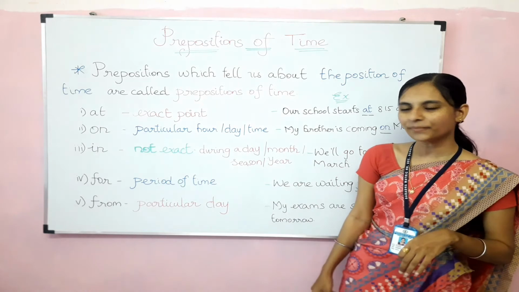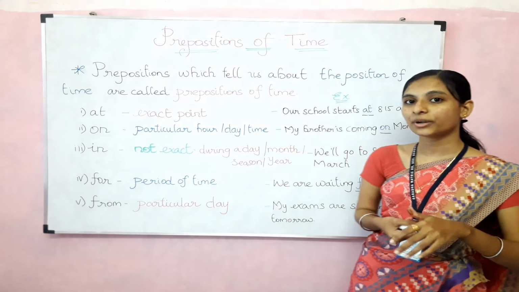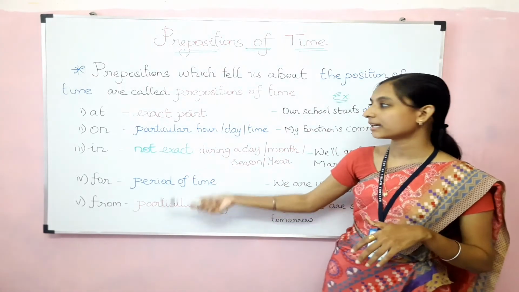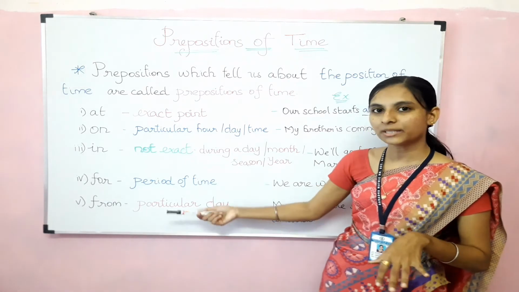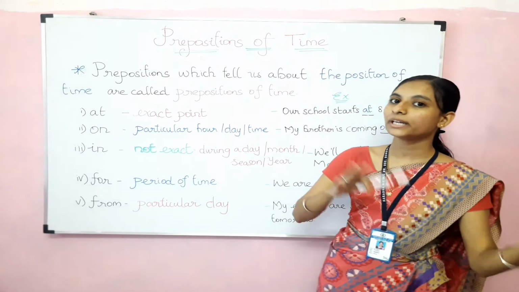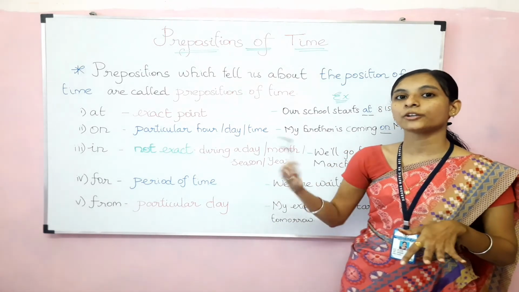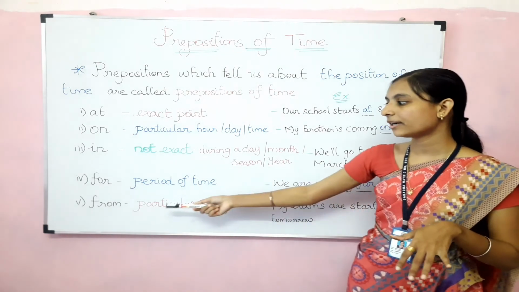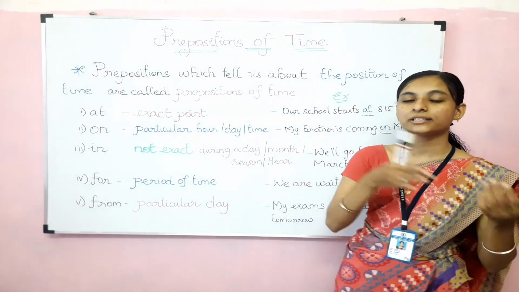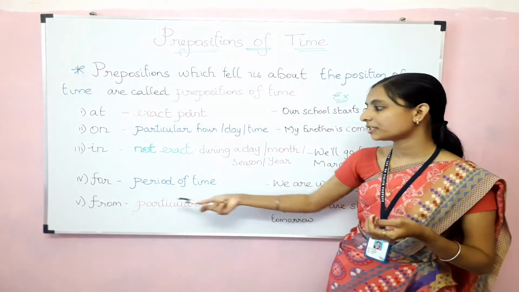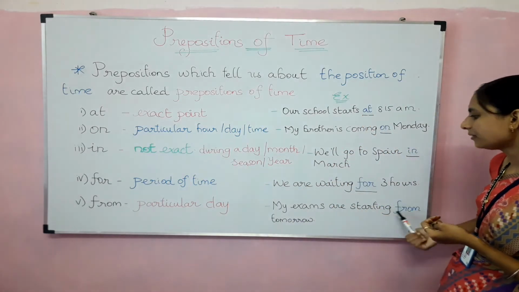Are you clear, children? Okay, so let's go for the last one, that is from. Where can we use from? From can also be used like on. On or from are almost the same, but for mentioning the particular day, from the starting day to that day, from this time to that time, when we are talking about the starting time, then only we are going to use from. From means from here to there, from this point; that starting point only we can mention with the help of from. See the example: my exams are starting from tomorrow.